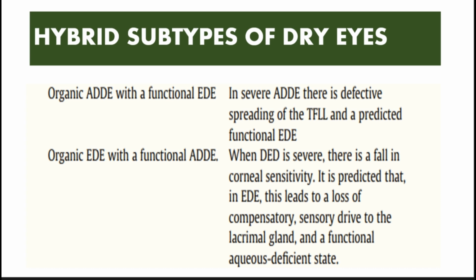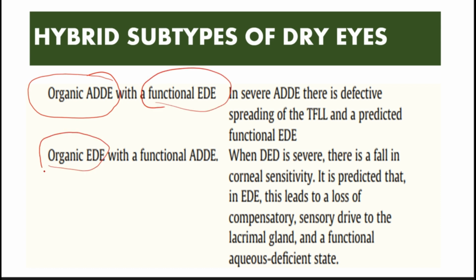Similarly, one disorder can actually evolve into another disorder as well. So, a patient might have just an organic aqueous deficient dry eye disease, but ultimately, what will happen is if there's a defective aqueous component, the spreading of the tear film will also be affected, and therefore, now there will be a problem with the stability, and the tear film will get evaporated very soon. So, an organic aqueous deficient dry eye disease ultimately leads to evaporative dry eye disease.